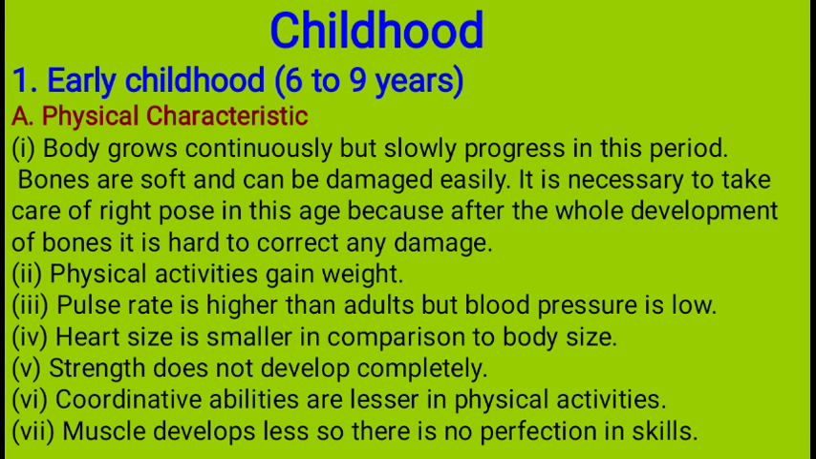Muscle development is less, so there is no perfection in the skills, and everything is taught either by family members, teachers, or elders in the family. These coordinative abilities, whether writing the alphabets or writing words, are lacking at this age because the muscles are not that developed. So there is no perfection in the skills.